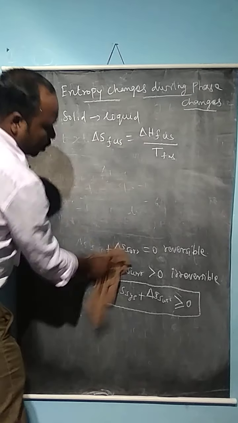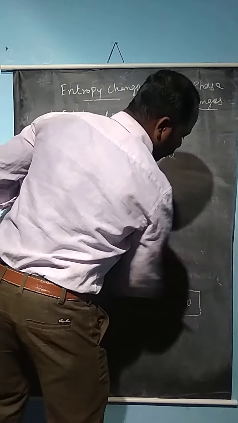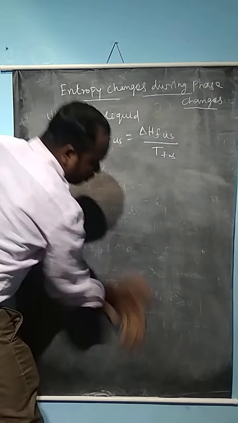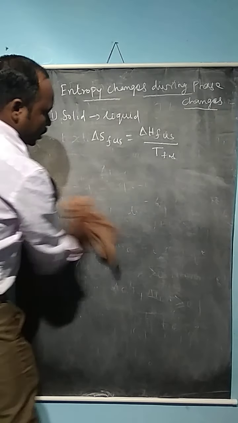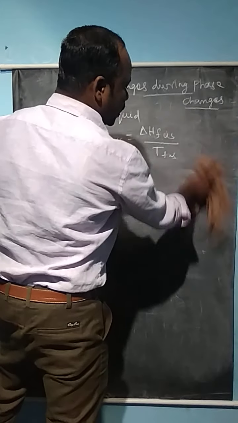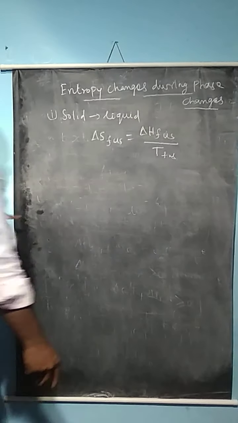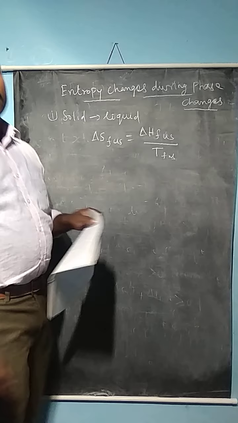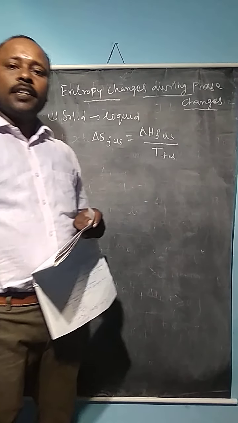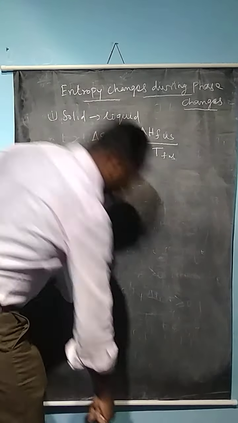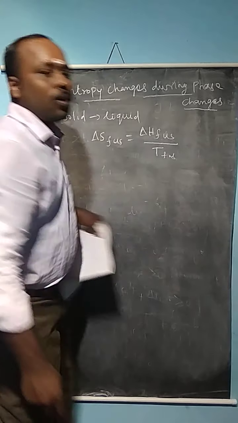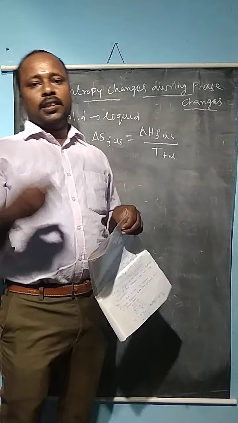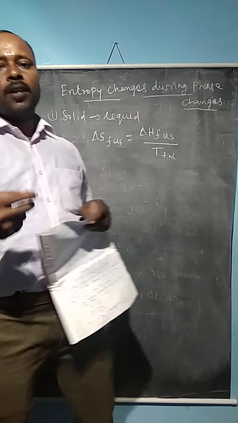What is the second law of thermodynamics in another form, the Kelvin-Planck statement? It is impossible to extract heat from a reservoir without any other transformation, or we cannot construct any engine in which heat is completely converted into work without any compensation. These are the various statements of the second law of thermodynamics.